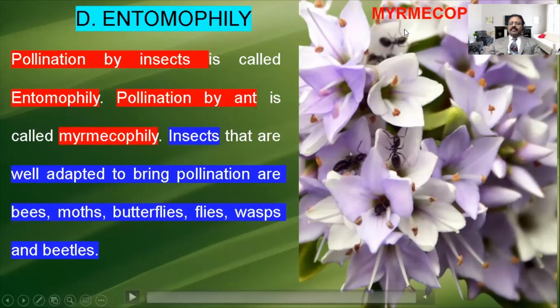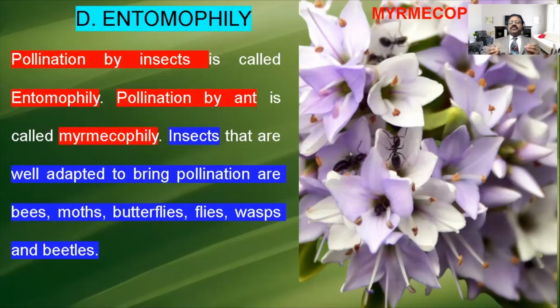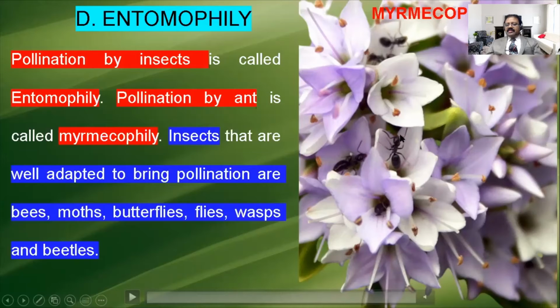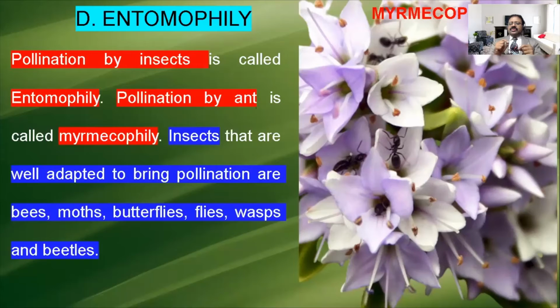Entomophily means the pollination by insects. Usually most of the pollinations occur only by insects, so they are called entomophily. Suppose, in the picture you can see ants are there. Ants usually go and take the nectar. When they drink the nectar and come out, on their body parts also some small hair-like structures are present.